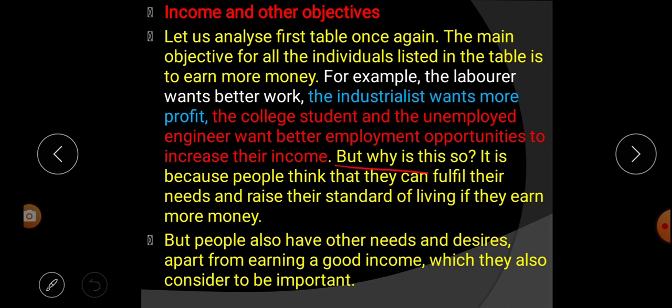But why is this so? It is because people think that they can fulfill their needs and raise their standard of living if they earn more money.